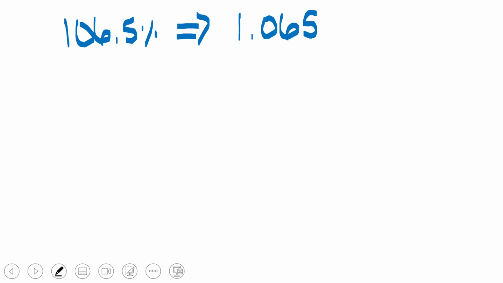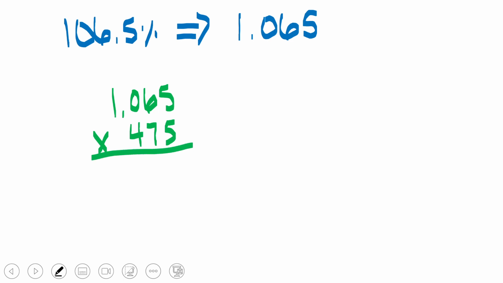Now we just multiply 1.065 times 475. Multiply normally. You're going to have 3 partial products. 1, 2, 3, because we are multiplying back 3 place values. So 5 times 5 is 25, carry our 2. 5 times 6 is 30 plus 2, drop our 2, carry our 3. 5 times 0 is 0 plus 3. 5 times 1 is 5.